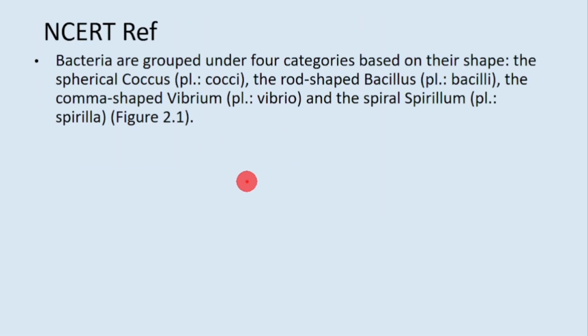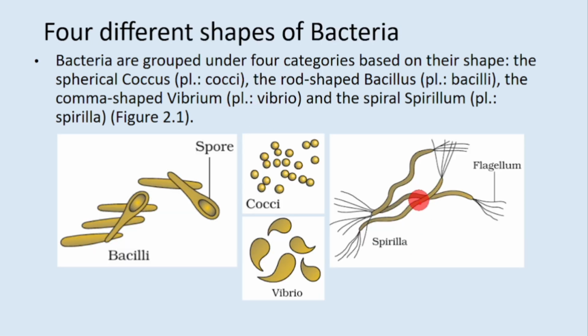Then next paragraph talks about 4 categories of bacteria. So based on the shape, they are given specific names. Rod shaped are bacilli, spherical shape are cocci, comma shaped vibrio, and spiral shaped are spirilla. Based on these 4 shapes, bacteria are categorized into 4 categories.